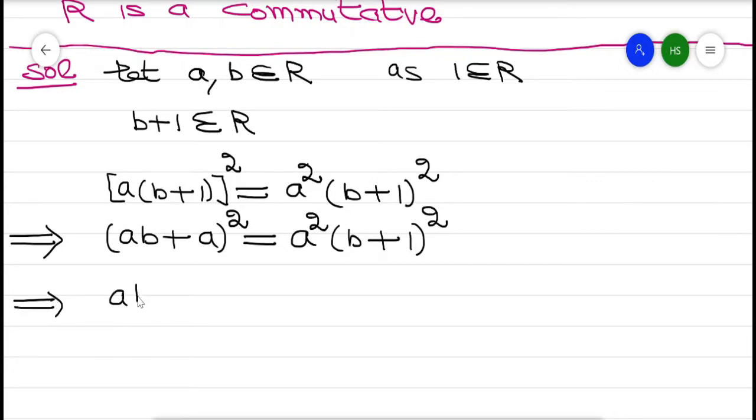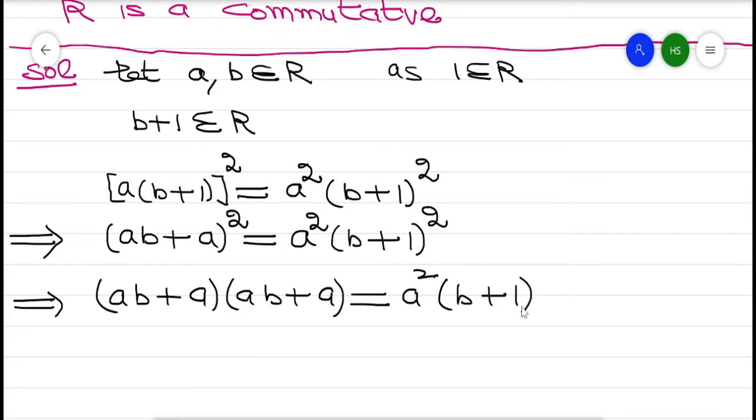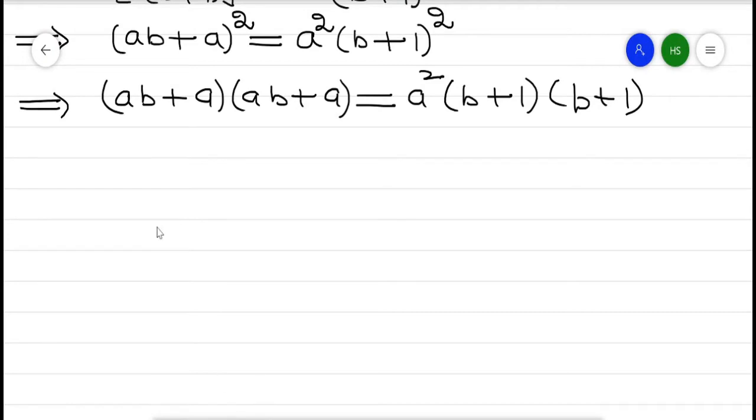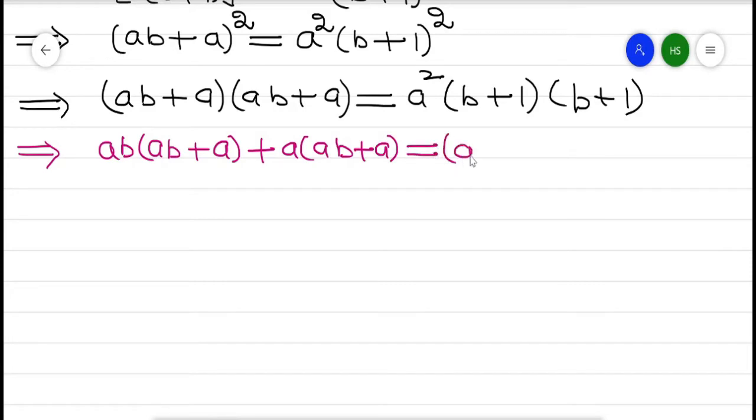It implies, by the distributive law, AB plus A, all squared, equals A squared into B plus 1 squared. Applying the properties of the ring, AB plus A into AB plus A is A squared B plus A squared into B plus 1.